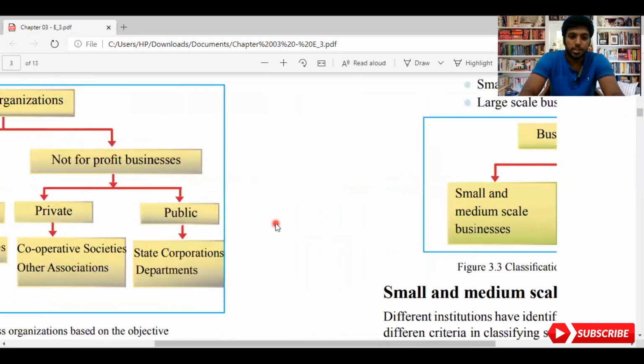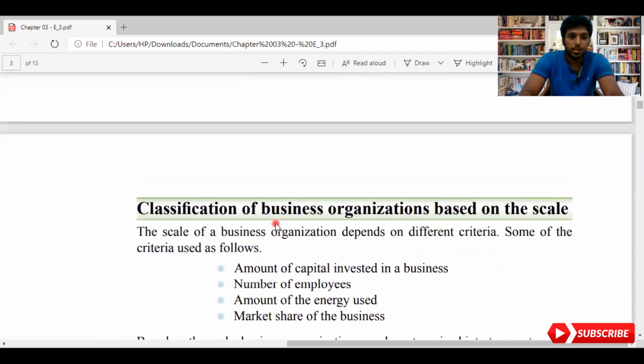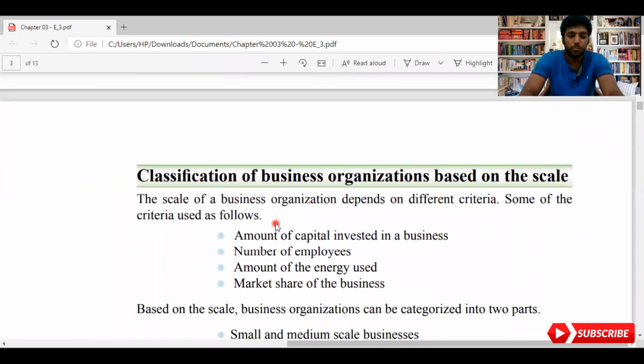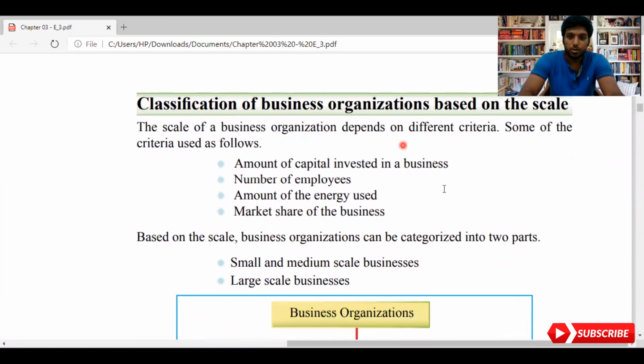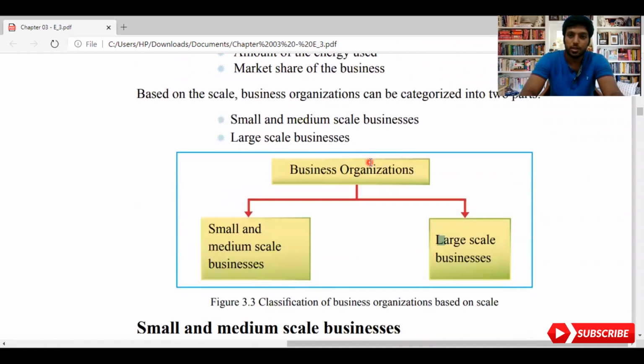Moving on to the next part, you just need to know when it comes to scale, a very important part: how do you divide the business based on scale? Before we move on, I want to remind you, business organization is divided into two when it comes to scale. Number one, small and medium scale. Number two, large scale business. So how do we consider small and medium scale businesses?